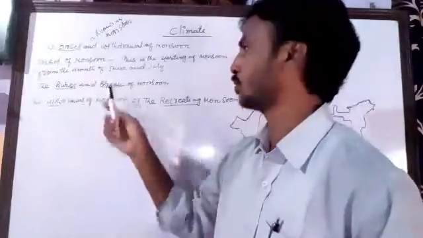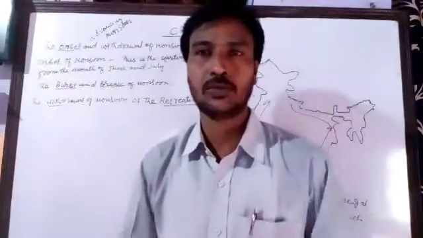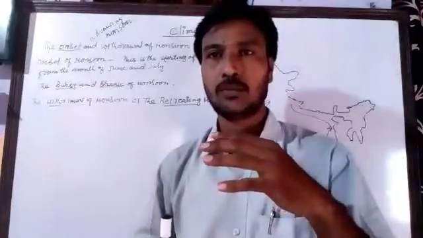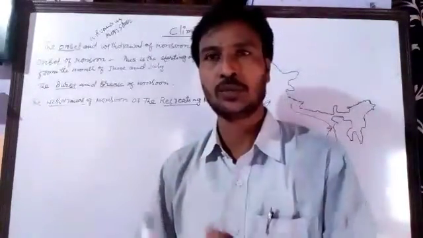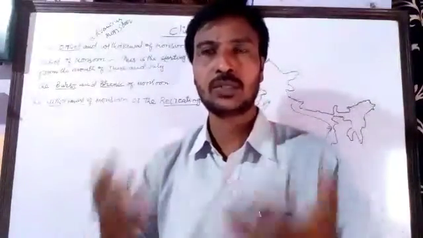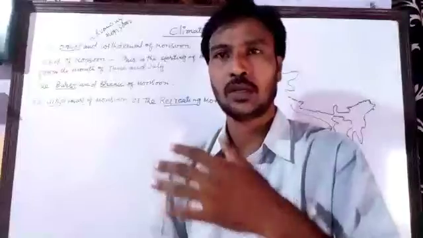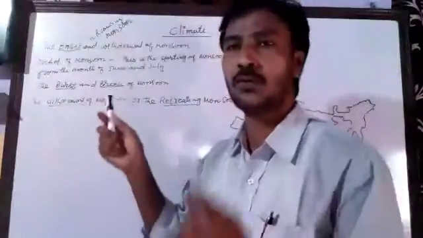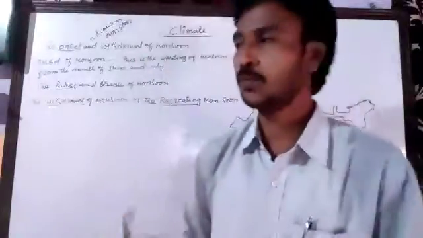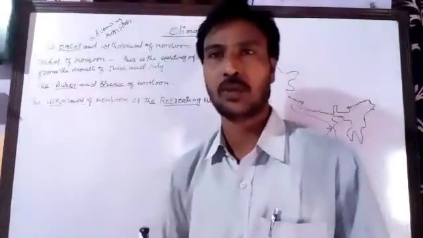What is a break of monsoon? The break of monsoon means the failure of the monsoon wind to bring the rainfall. When the monsoon season starts, the rainy season has already started, but as I told you, the monsoon wind carries the rain from the Arabian Sea and the Bay of Bengal branch.